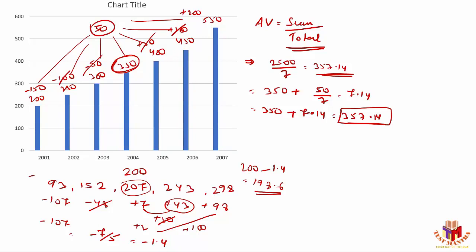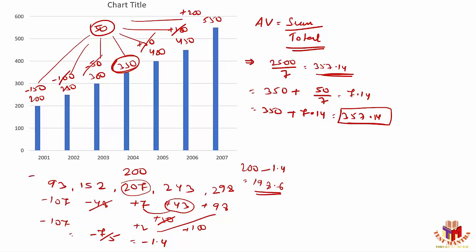Suppose, let's say you have 350 rupees, you have two more friends, one has 300 rupees and one has 400 rupees, and you want to find out how much is the average money you have altogether, right?